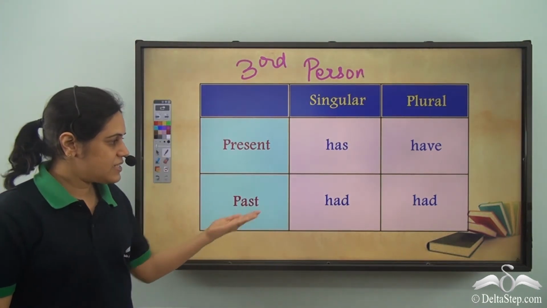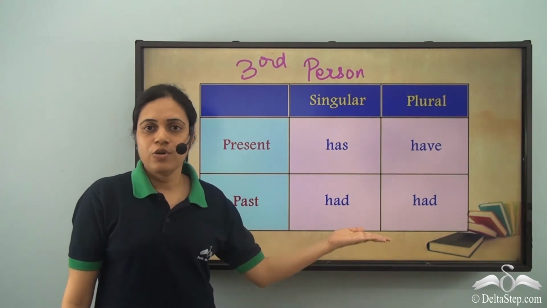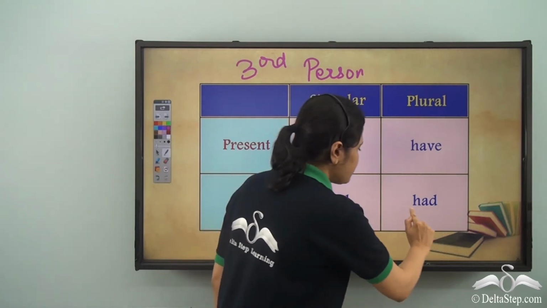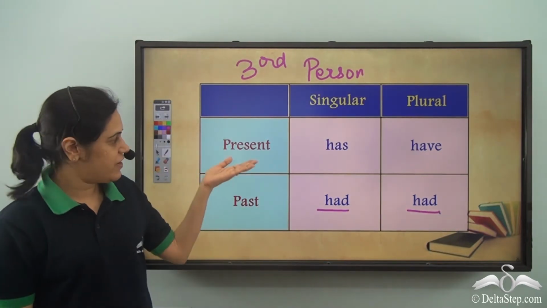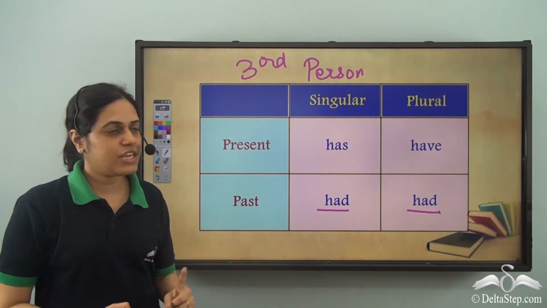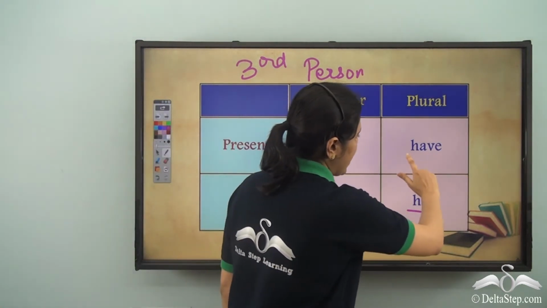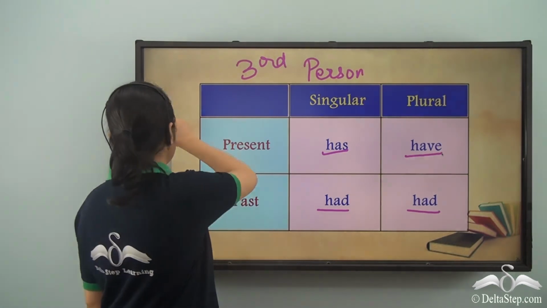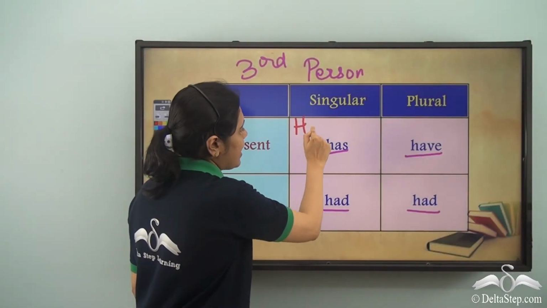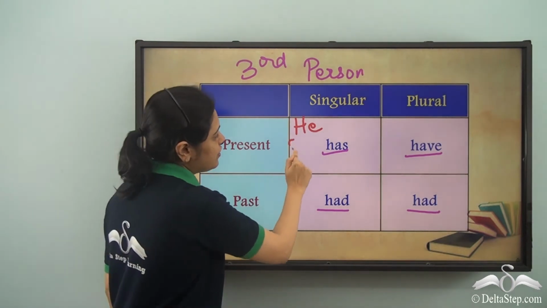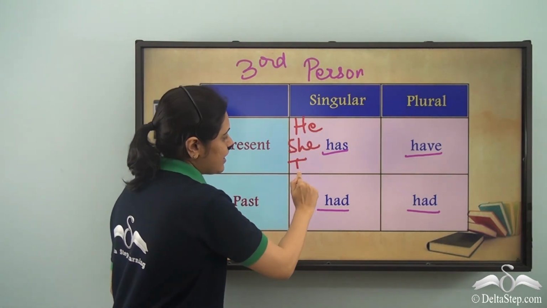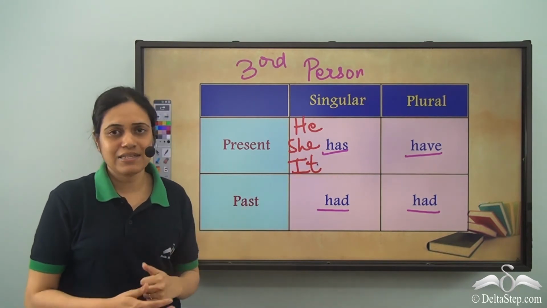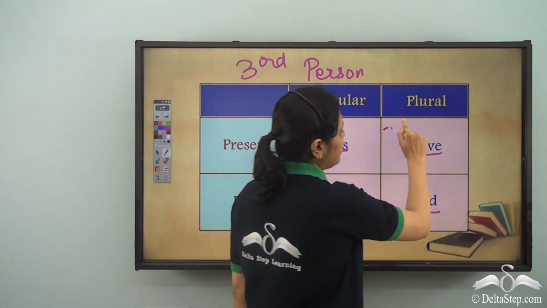When it is past tense, had is used. No matter whether it is singular or plural, we always use had. But when it is present tense, for singular, has is used, and for plural, have is used. So I say he has, she has, it has, or someone's name has, but they